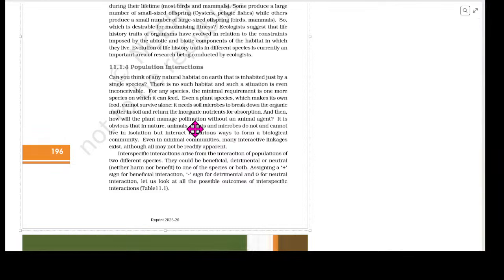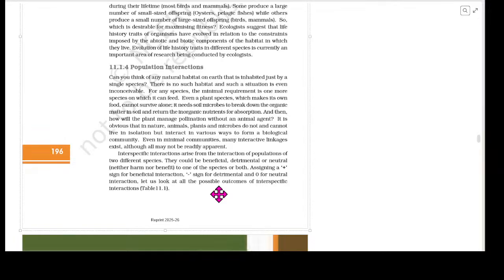It is obvious that in nature, animals, plants, and microbes do not and cannot live in isolation but interact in various ways to form a biological community. Even in minimal communities, many interactive linkages exist, although all may not be readily apparent. Interspecific interactions arise from the interaction of populations of two different species. They could be beneficial, detrimental, or neutral. For beneficial, the book has used the symbol plus, for detrimental the symbol minus, and for neutral the zero.